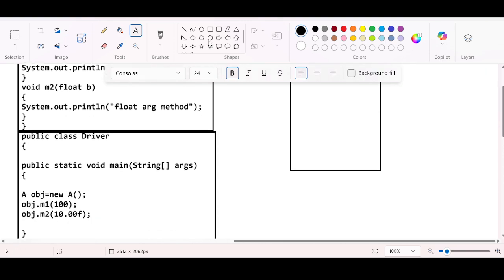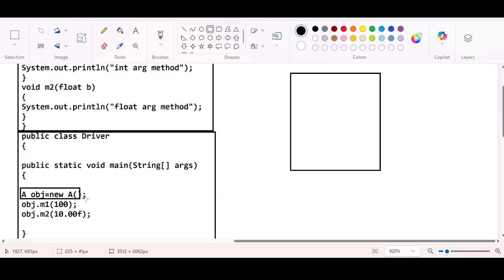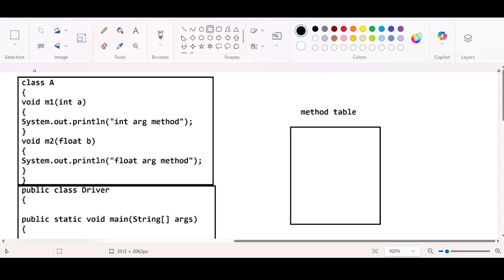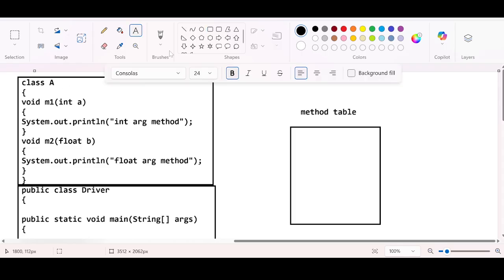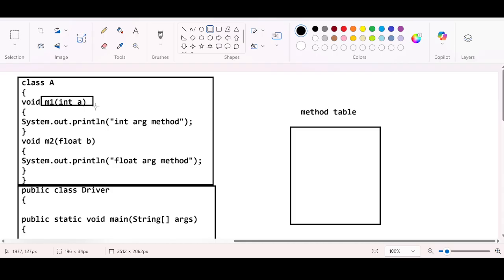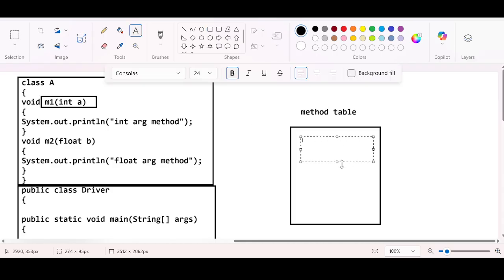The object is being created for the class A, and with respect to class A you are calling methods m1 and m2. So under the class A, it will just store the method signatures. There is a method m1 and the signature of the method is what? Integer. Only this information will be stored by the method table. There is a method m2.